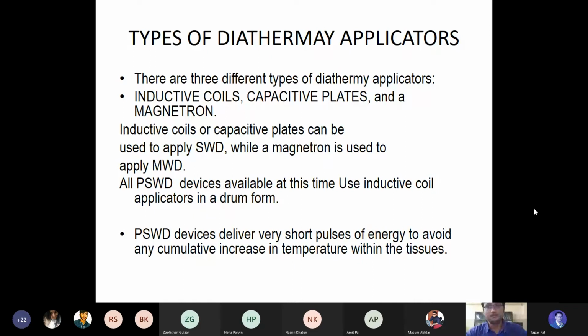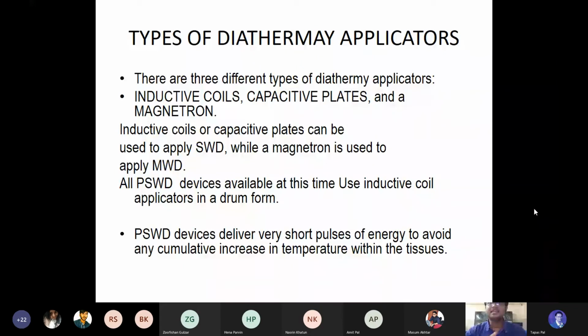So we will learn now what the different types of diathermy applicators are. There are mainly three types. One is the inductive coils. The second one is the capacity plates. And the third one is the magnetron. You are hearing these names for the first time, so it will be difficult, but when you read from the book, it will be easier. There are three types of diathermy.